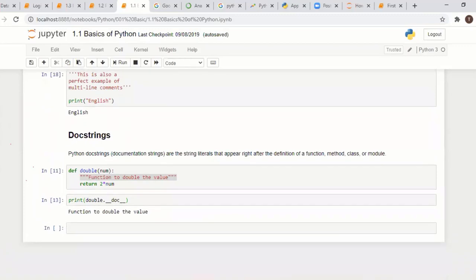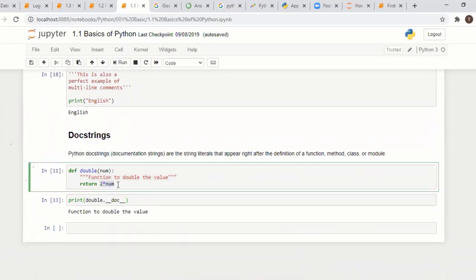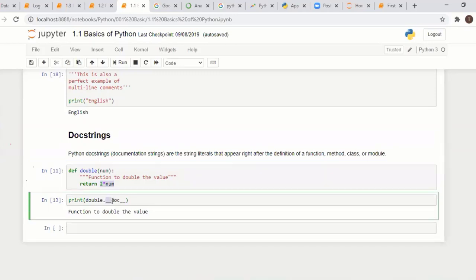Suppose one function is there, you can't see the business logic inside the function. If you want to know the purpose of the function, at that time you can use double underscore doc double underscore. If you access this function name dot double underscore doc, you can see the definition. That is called doc string. Clear? I hope you are clear.